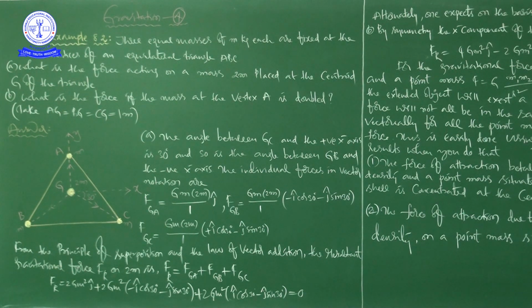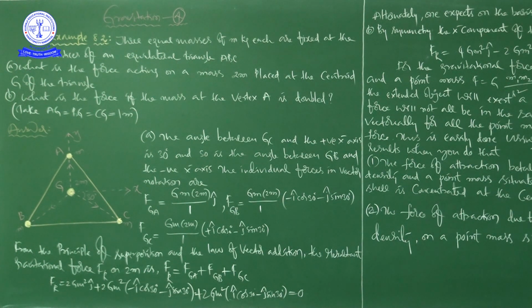Okay. So 3 equal masses of mass m kg each are fixed at the vertices of an equilateral triangle ABC. Okay, right. Now it is what? A and B. 2 things are there. So in this problem we have to find 2 things. First A, and then we will go for B.